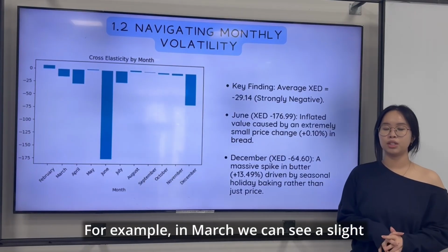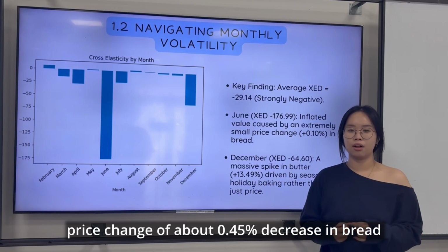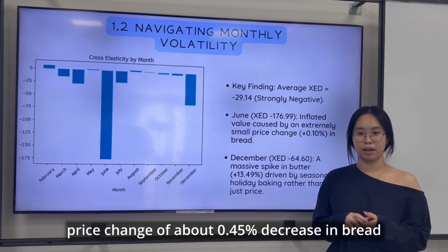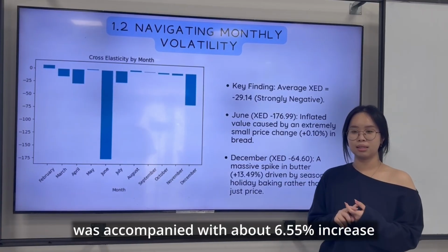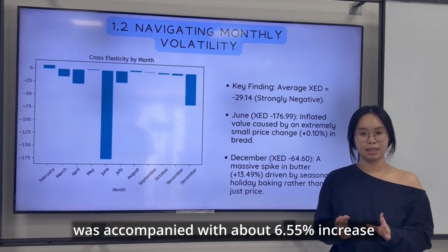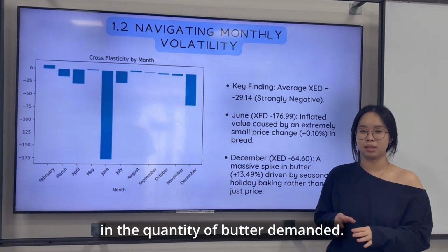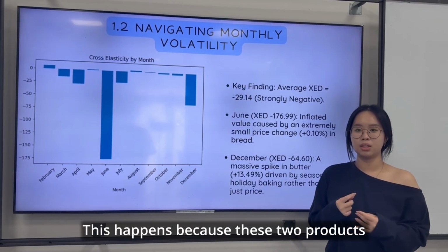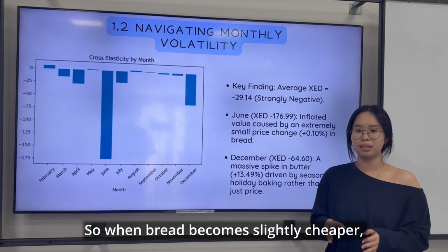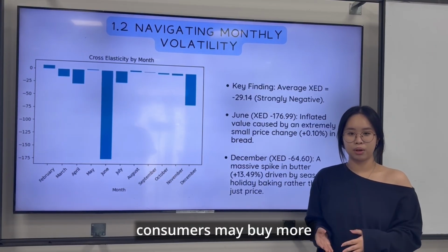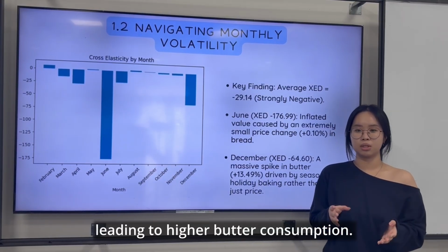For example, in March, you can see a slight price change of about 0.45% increase in bread was accompanied with about a 6.55% increase in the quantity of butter demanded. This happened because these two products are typically consumed together, so when the bread becomes slightly cheaper, the consumers may buy more, leading to higher butter consumption.